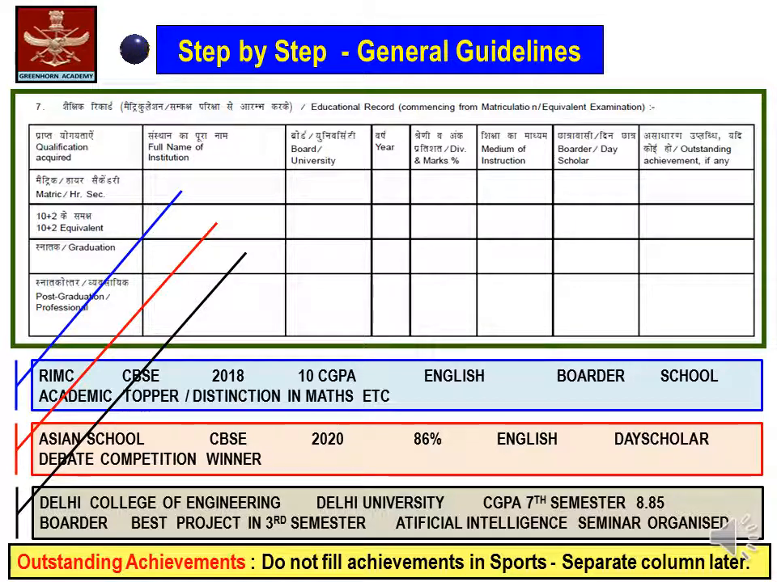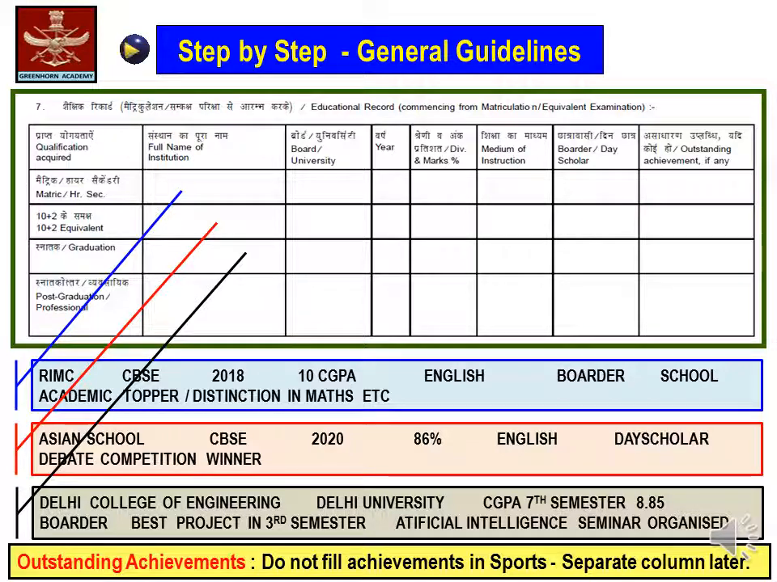In the first space, you are supposed to write, we have taken the example of an RIMC candidate where we have written RIMC and his board would be CBSE, year of passing 2018, his CGPA or the percentage could be written next. The medium of instruction, English. Now in case of an RIMC candidate, it's a boarder, or in the case of a normal candidate, it could be day scholar. You are supposed to write any outstanding achievement in class 10. It could be he was an academic topper or distinction in math, or he took part in debate, declamation, any other activity.